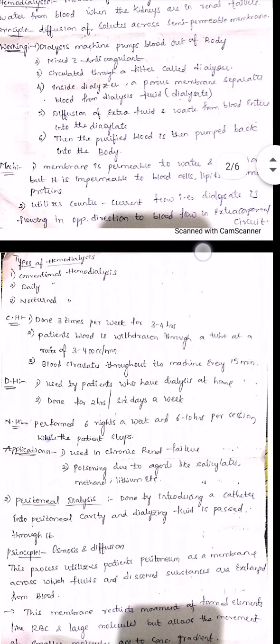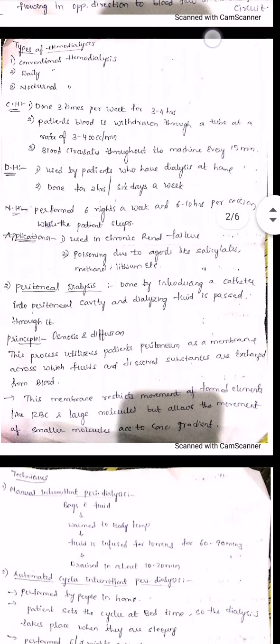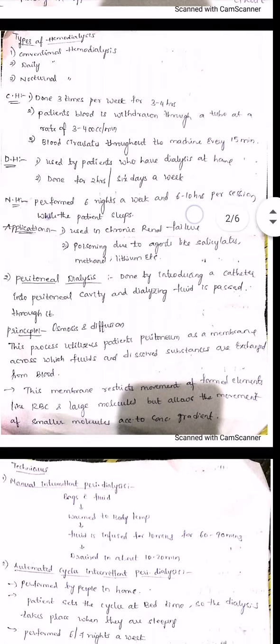So there are mainly three types of hemodialysis that will be performed. The first one is conventional hemodialysis, then daily hemodialysis and nocturnal hemodialysis. Coming to the conventional hemodialysis, this should be done 3 times per week for 3 to 4 hours. In the 3 times you have to do this process for every 3 to 4 hours, and the patient's blood is withdrawn into a tube at a rate of 300 to 400 cc per minute, and blood circulates throughout the machine every 15 minutes.